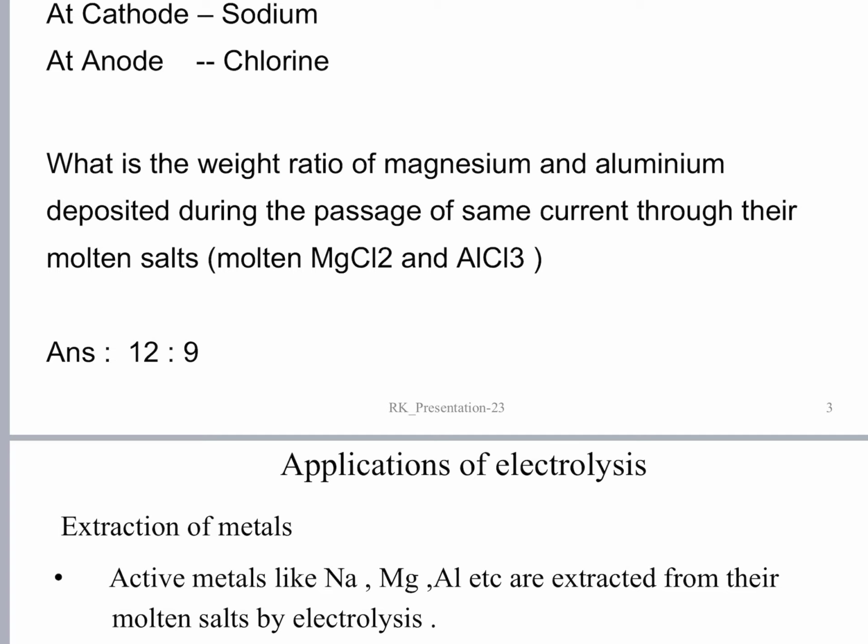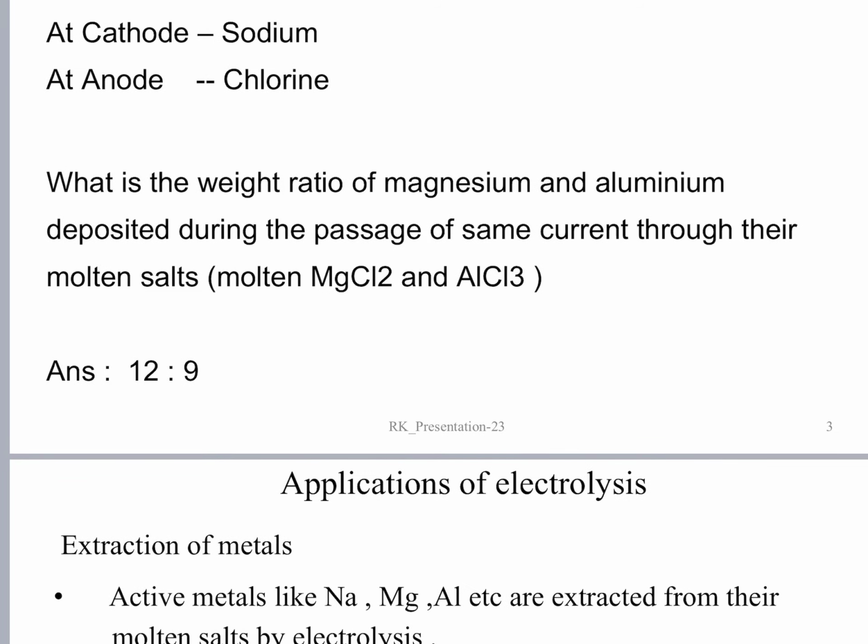What is the gram equivalent weight of magnesium? Can anybody tell me? What is the weight of 1 gram equivalent of magnesium? Gram equivalent, equivalent weight, or chemical equivalent are all one and the same. The chemical equivalent or equivalent weight is defined as the atomic weight of the metal divided by its valency.